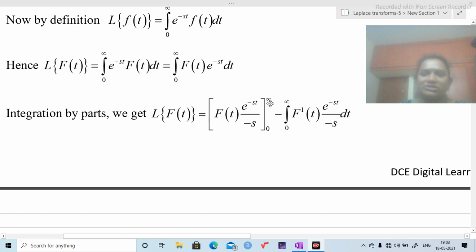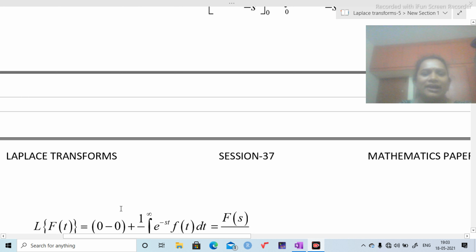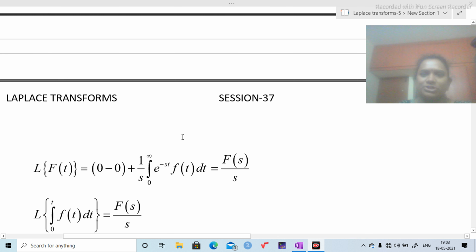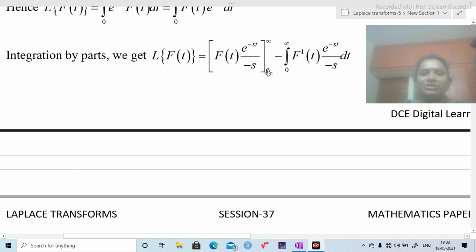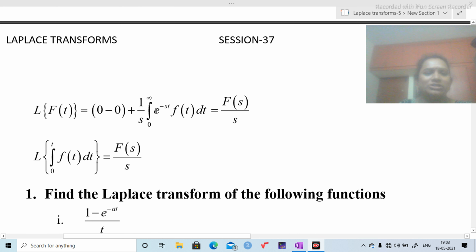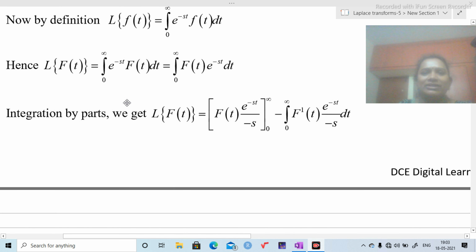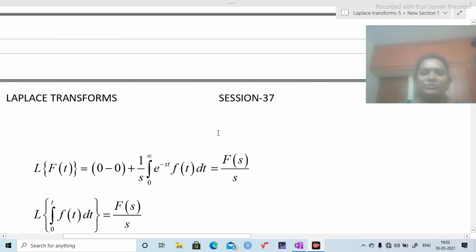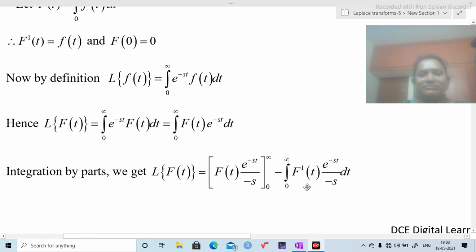First I am going to substitute infinity. e power minus infinity is 0. 0 into anything equals 0. That's why here I am going to get 0. Next I am going to substitute 0. f of 0 we already know is 0. So 0 minus 0 means this term vanishes. Minus into minus is plus, and I am going to write the remaining term as it is.